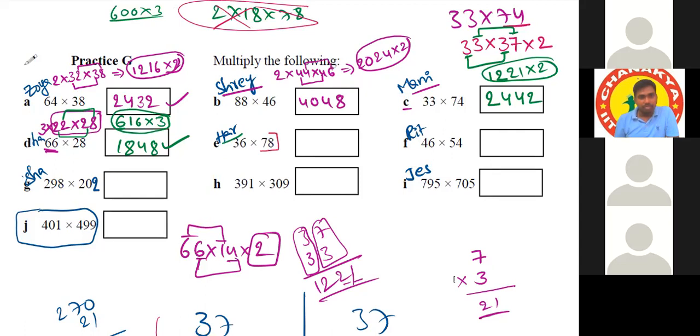What is half of this number? 39. So it is also not better. What is the double of this number? 72. Yeah, now we got the point, right?